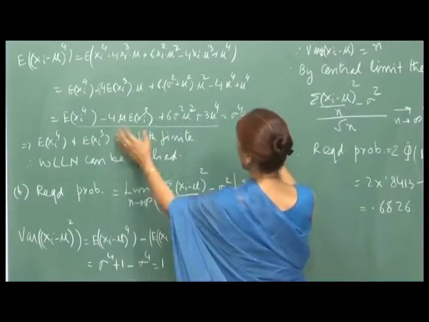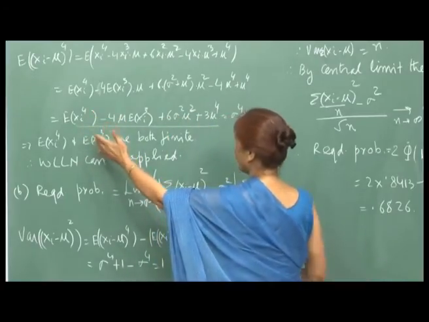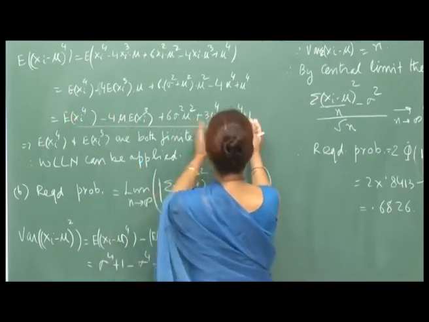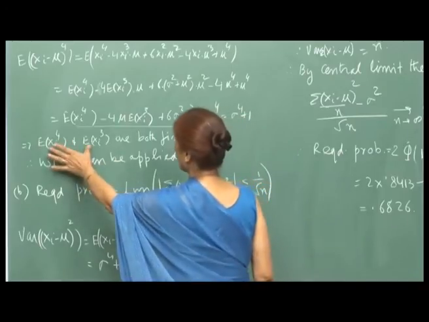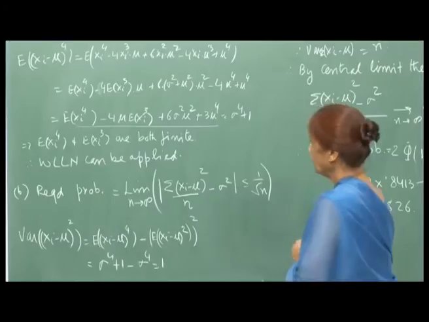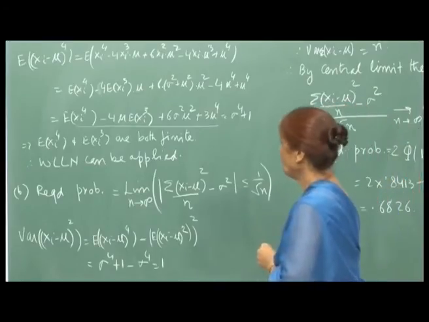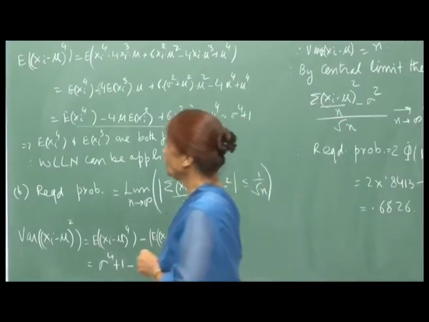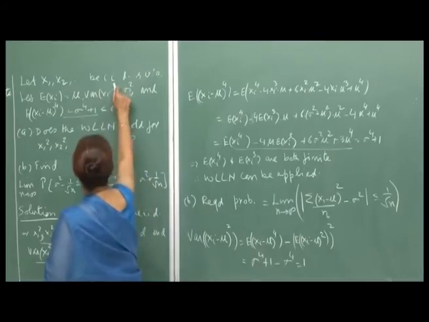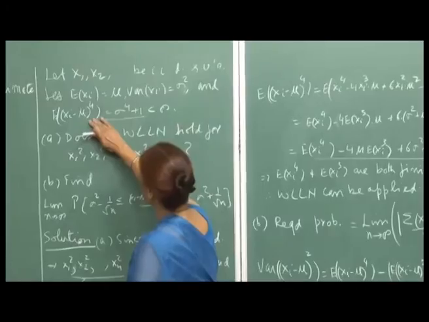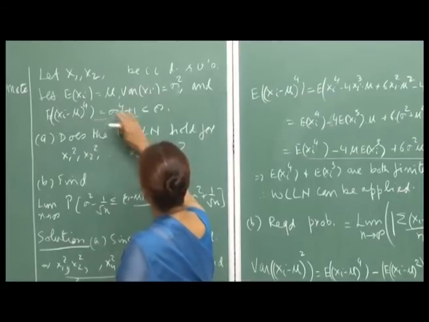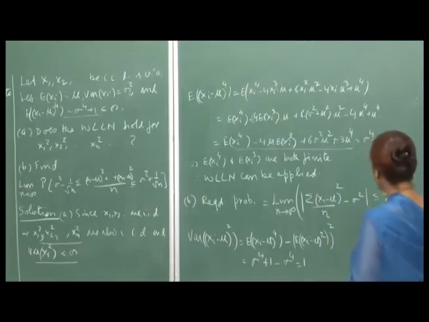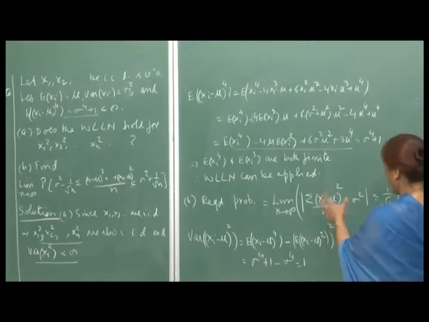So, yeah, you get something like these two: expectation of x_i raised to 4 minus 4 times mu times x_i cube, this is equal to a finite number, and therefore, we can conclude that both are finite, right. And so, the weak law of large numbers can be applied. So, therefore, I needed this condition: if the x_i's are independent and identically distributed, and if the fourth power expectation about the mean is finite, then the weak law of large numbers can be applied. Okay. And now, for this probability, we just need to again standardize.